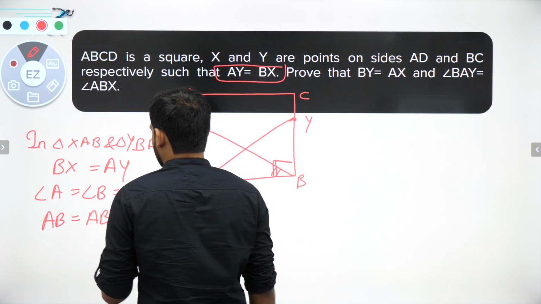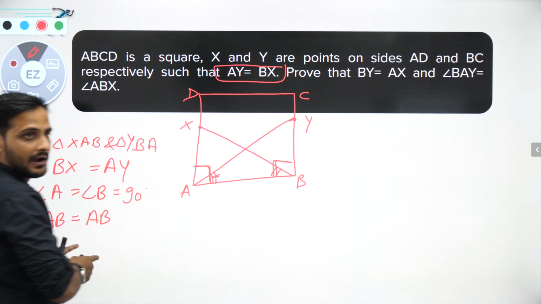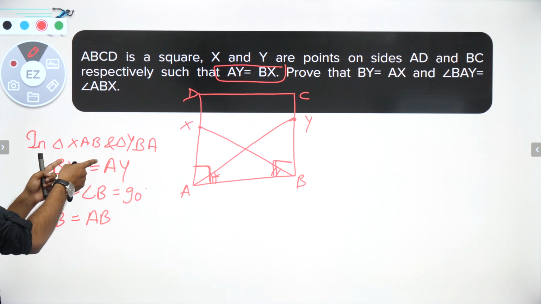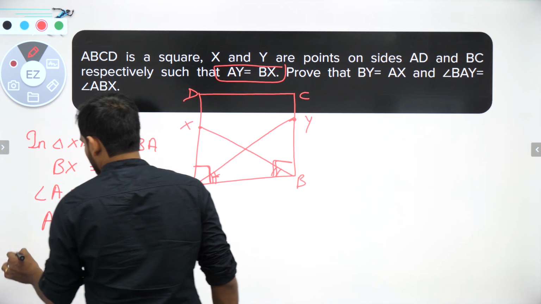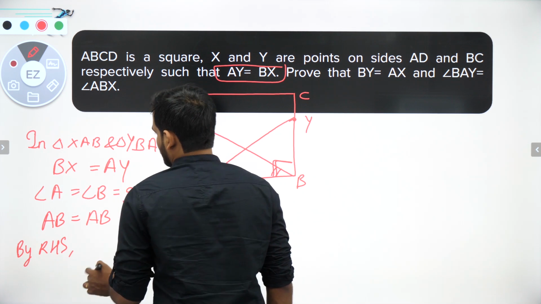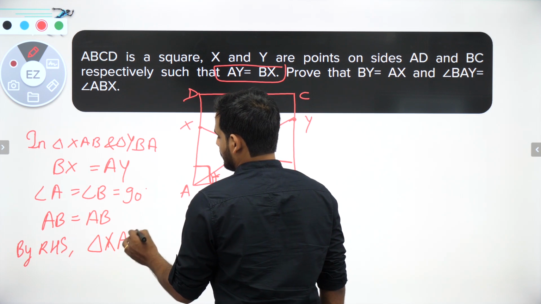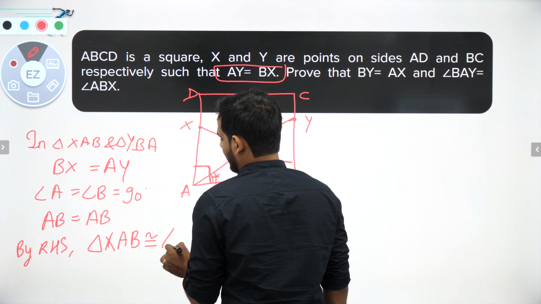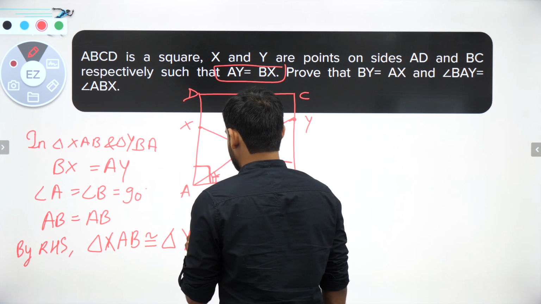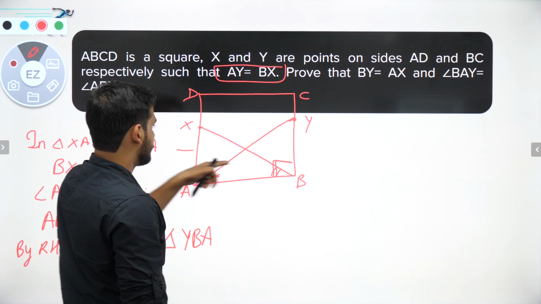So now I can say by the right angle hypotenuse side rule, by RHS rule, triangle XAB is congruent to triangle YBA, and if these two are congruent, definitely AX is equal to BY.